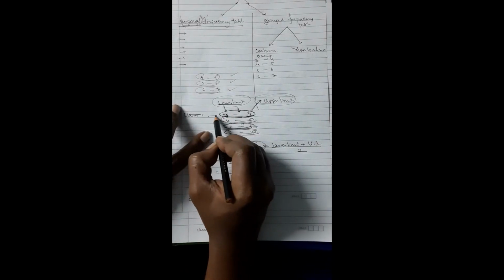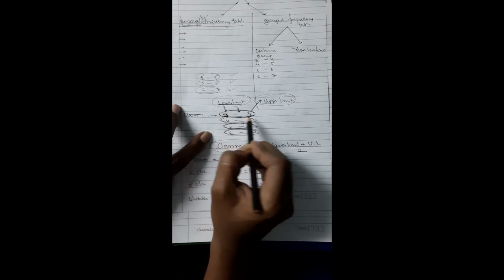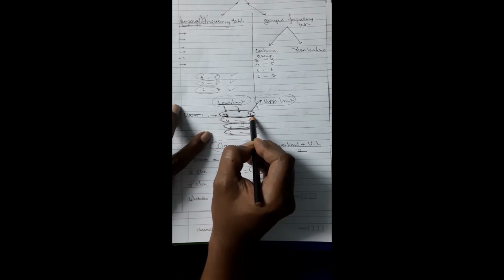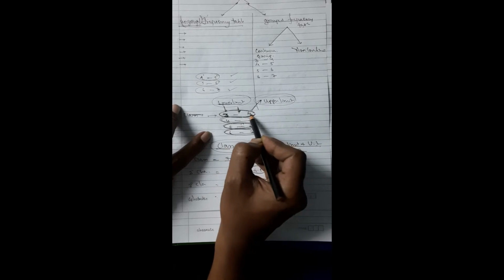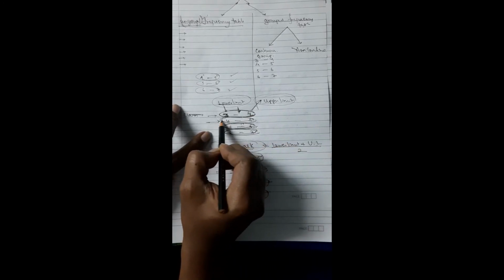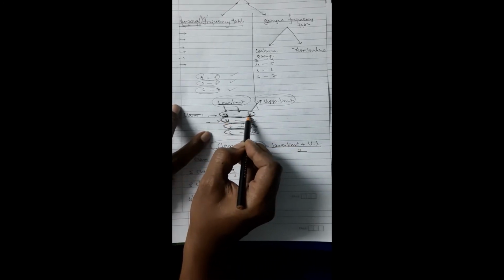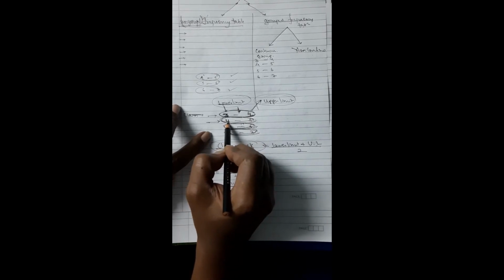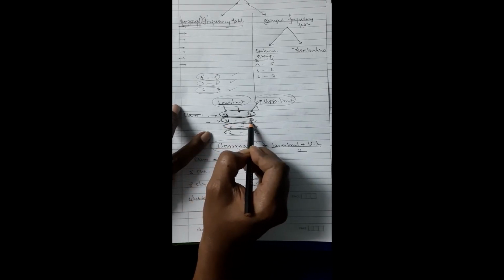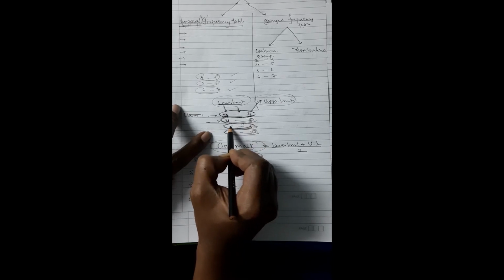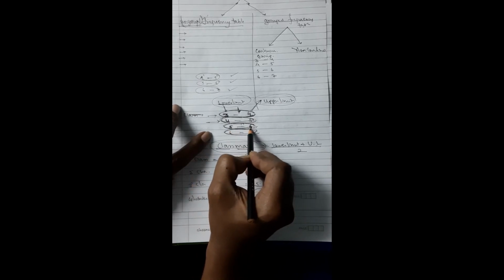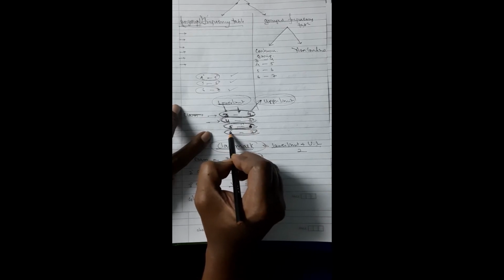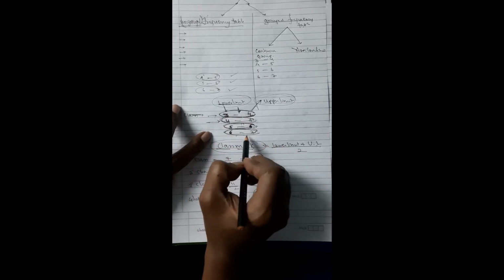Now what happens? When this is the first class, 3 is the lower boundary and 4 is the upper boundary or upper limit. The upper limit becomes the lower limit of the next class, every time. See here, this 5 is the upper limit, and it becomes the lower limit of the next class. 6 is the upper limit, and this goes and becomes the lower limit of the next class. When this happens, it is called a continuous group, because the upper limit is continued as the lower limit in the next group.